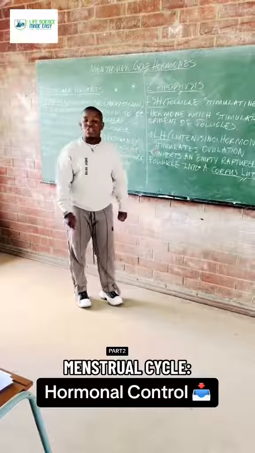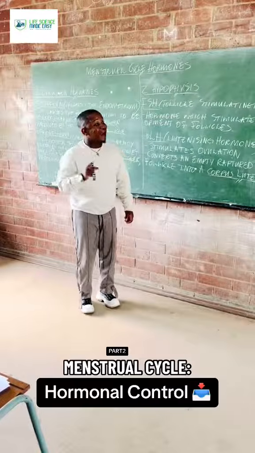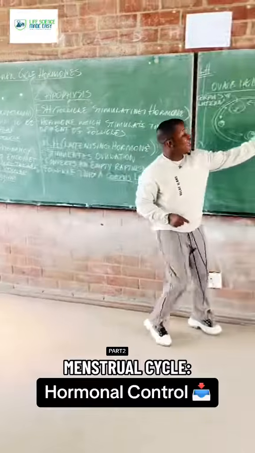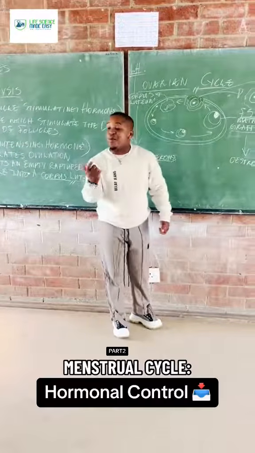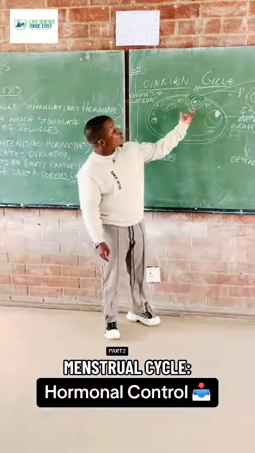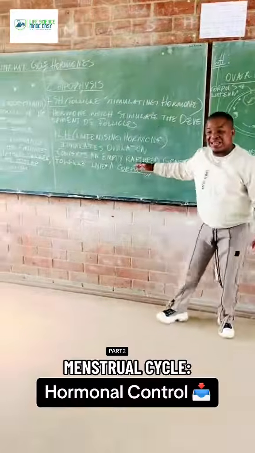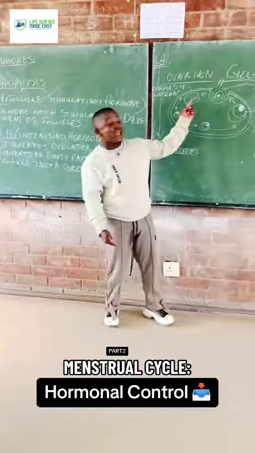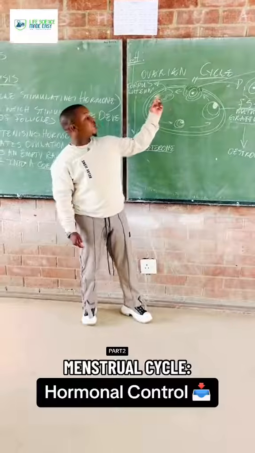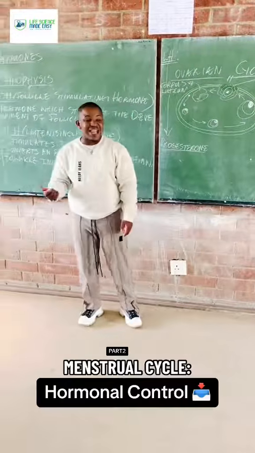The other hormone is LH, the luteinizing hormone. It causes the graafian follicle to burst and release the ovum, which means LH is promoting ovulation. Once ovulation has happened, LH is going to perform a further function: it converts this empty ruptured graafian follicle into the corpus luteum. Then the corpus luteum produces progesterone. You understand? Now, as the progesterone maintains pregnancy,